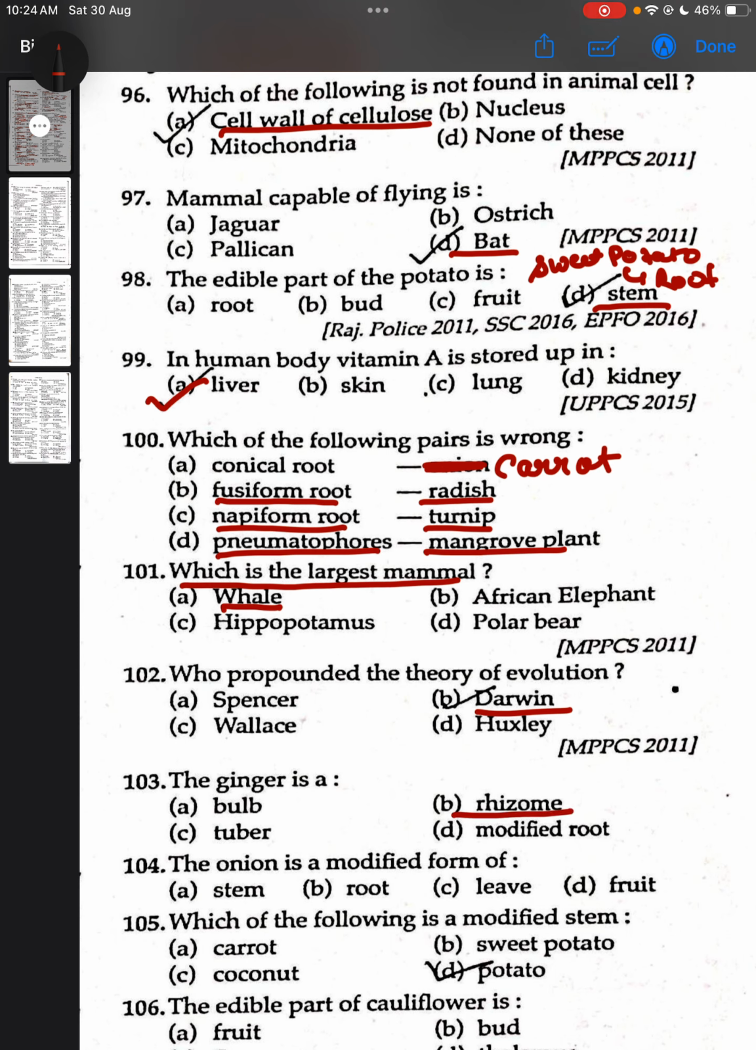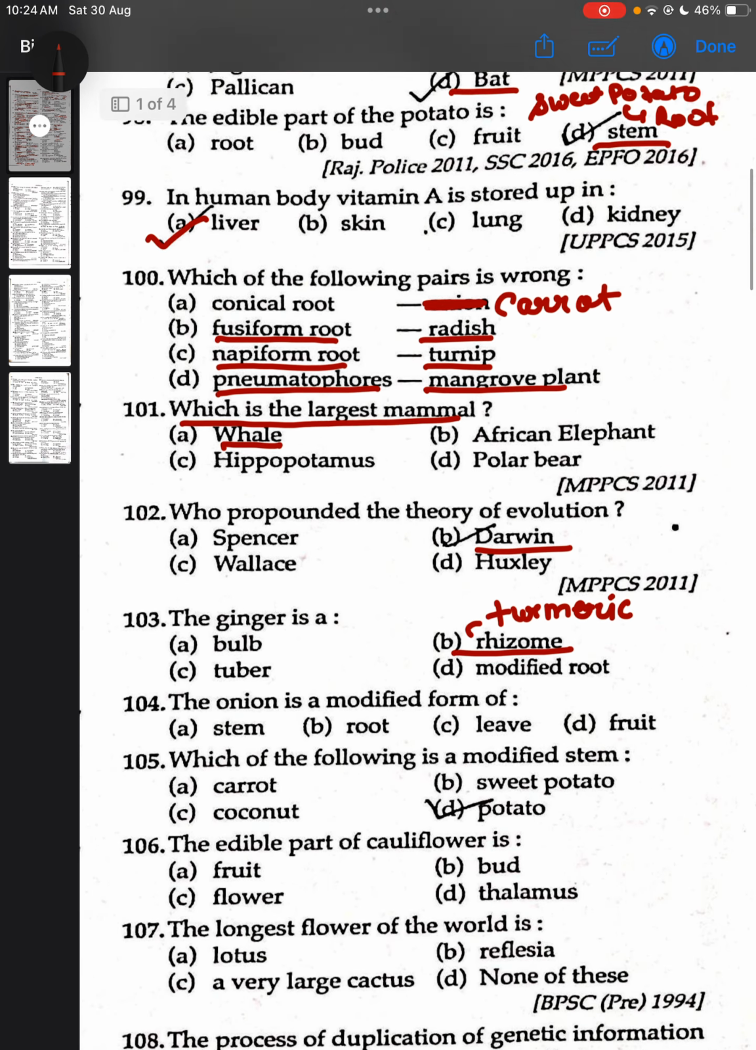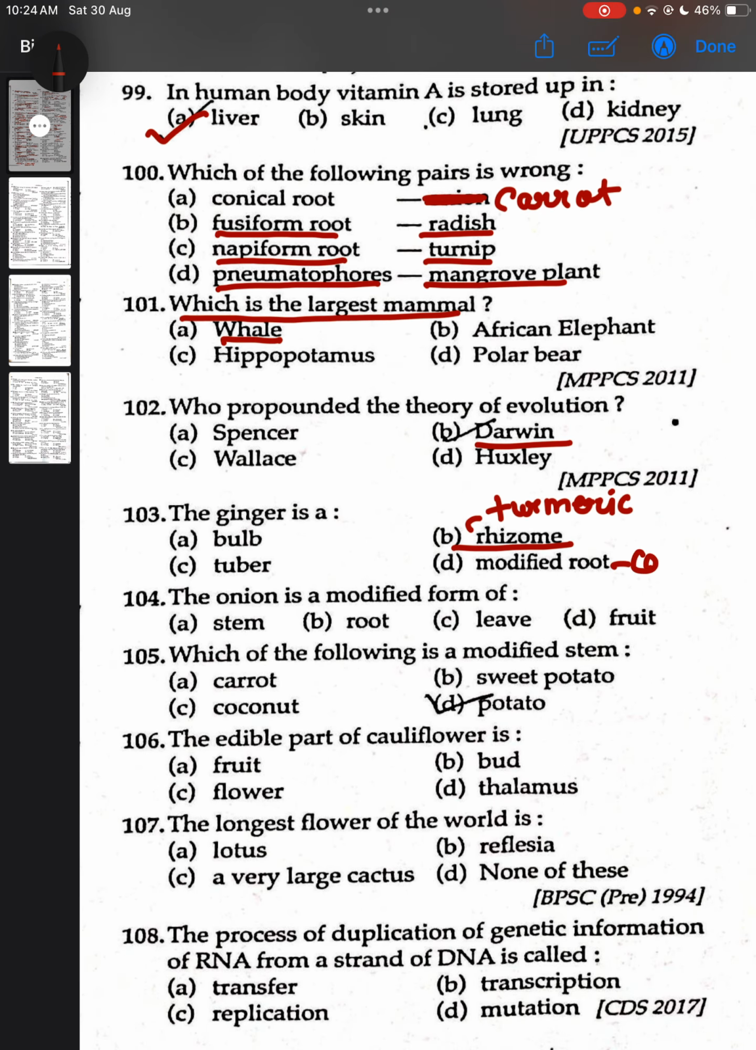The ginger is a rhizome, and turmeric is also a rhizome. Other example of rhizome is turmeric. An example of modified root is carrot, tuber, potato, bulb, onion. The onion is a modified form of stem. Which of the following is a modified stem? Potato. And sweet potato is an example of root.